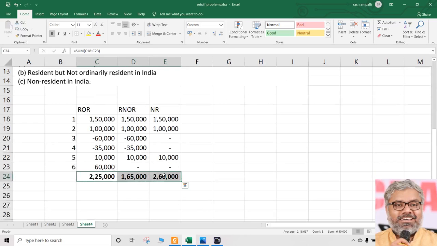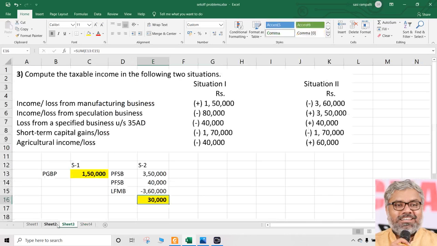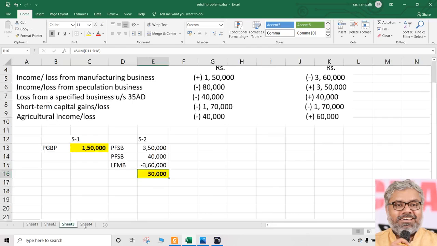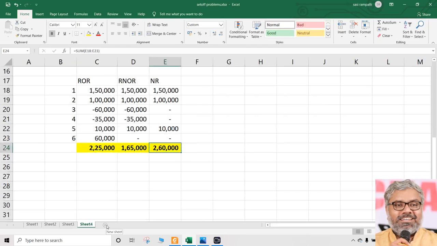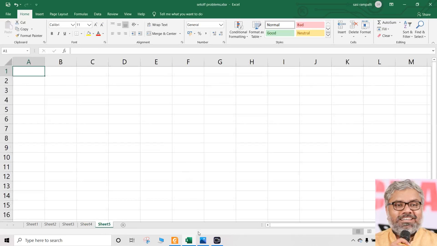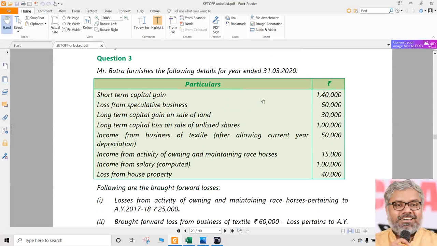Check your answers, final answers with this. There is 2,25,000, 1,65,000 and 2,60,000. These are the answers for the task which was given to you. Check your answers once again. If you have done all of them correctly, fantastic. If not, rectify the mistakes and don't make the mistakes once again later. Clear? That is about the answers to the task that was given to you earlier.